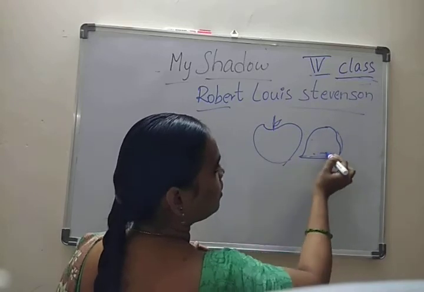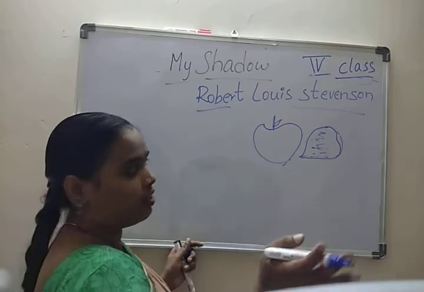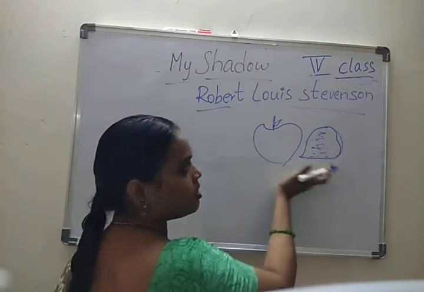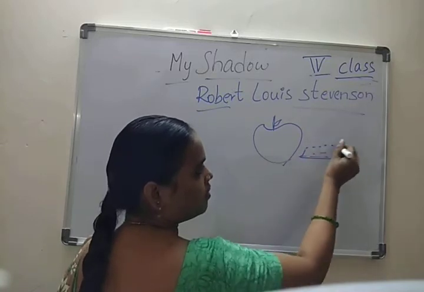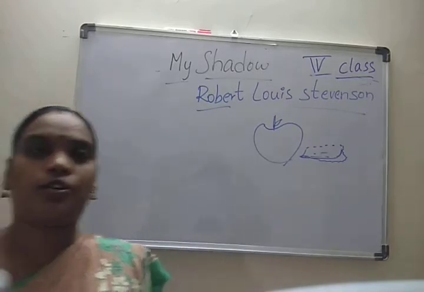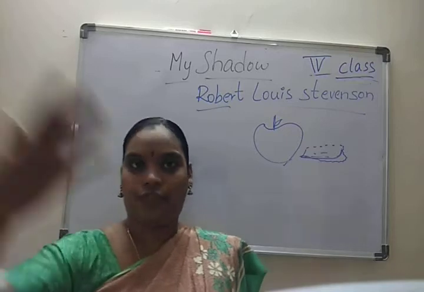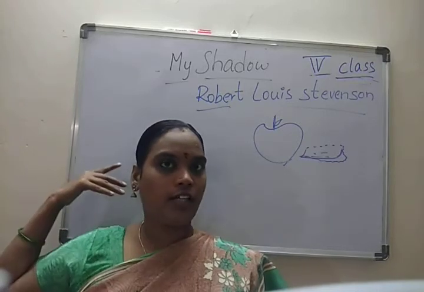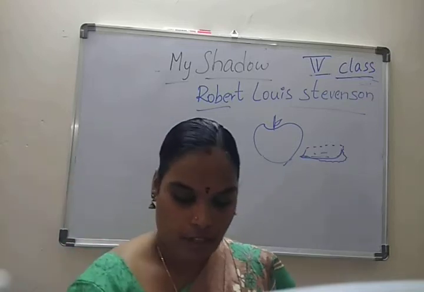This is only shading, a black shade that we can't see into. So shadow means whenever we are standing in front of light, a shade of ourselves falls behind us.